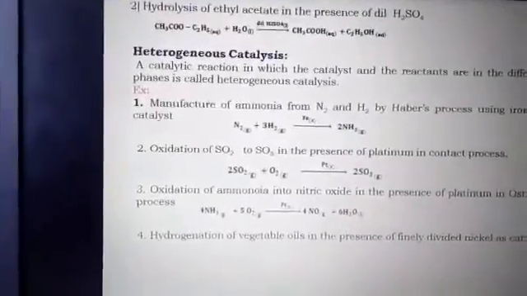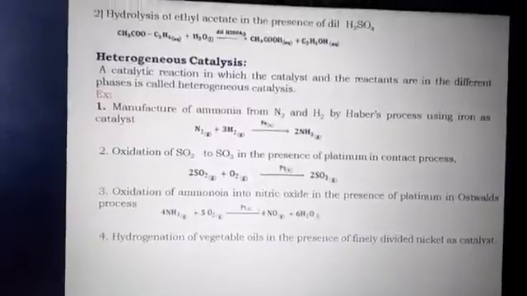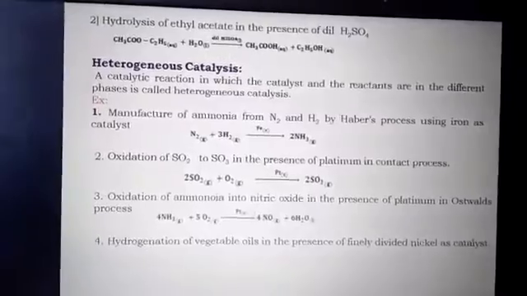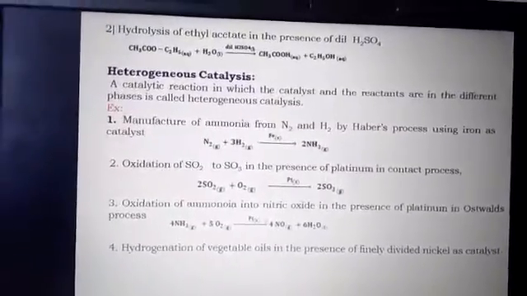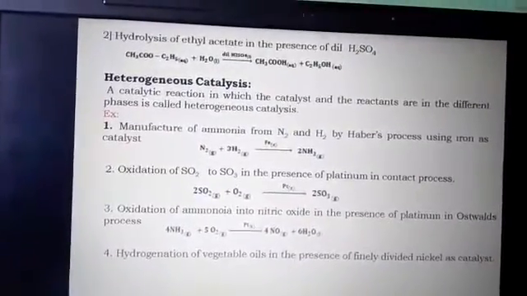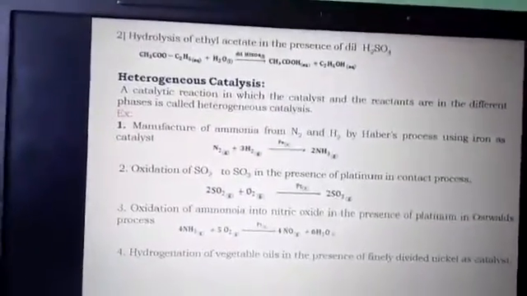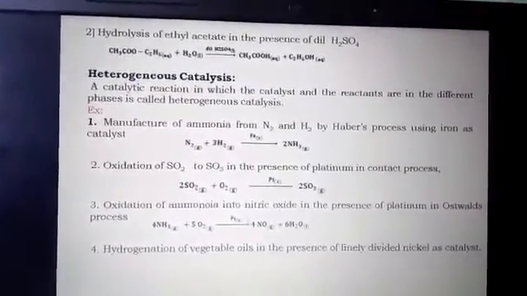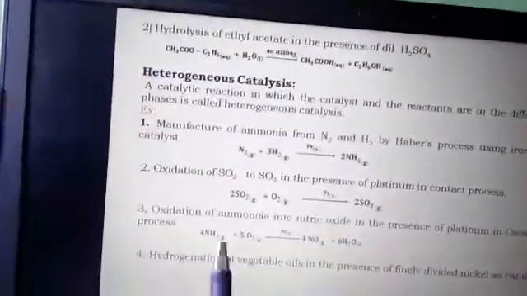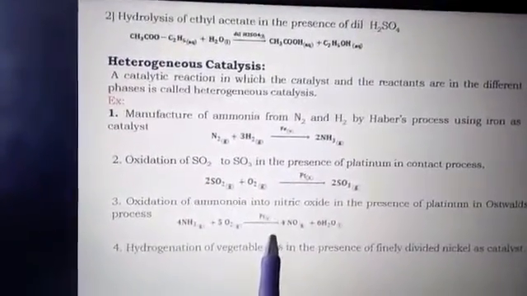Come to the next one, the oxidation of ammonia into nitric oxide in the presence of platinum in Ostwald's process. One piece of information: Ostwald's process is a process for the manufacture of nitric acid from ammonia. In that, the first step is that ammonia undergoes oxidation in the presence of platinum to give nitric oxide. Further, nitric oxide is converted into nitrogen dioxide, which is next converted into nitric acid. Here ammonia is a gas, oxygen is a gas, and platinum is solid.